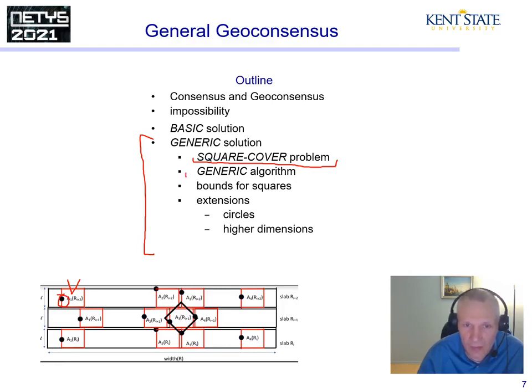Use it to describe the generic algorithm. We study the bounds or requirements for the coverage when the network is covered by squares and the fault areas are also squares. Then we extend it to circles and to the higher dimensions.